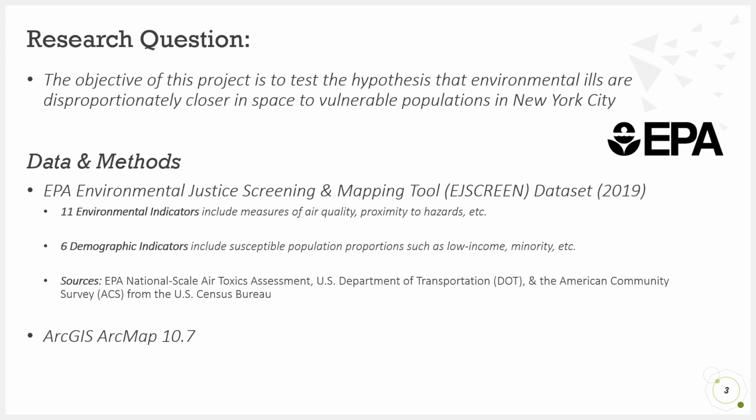New York City. In order to address this question, there were key data and methods worth noting. This project's analysis primarily used ArcGIS ArcMap 10.7 and the EPA's Environmental Justice Screening and Mapping Tool dataset. This dataset included environmental and demographic indicators, as well as combined original data from the EPA National Air Toxics Assessment, the U.S. Department of Transportation, as well as the American Community Survey from the U.S. Census Bureau.